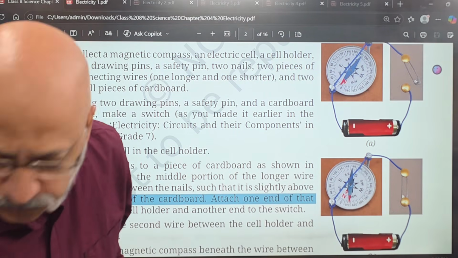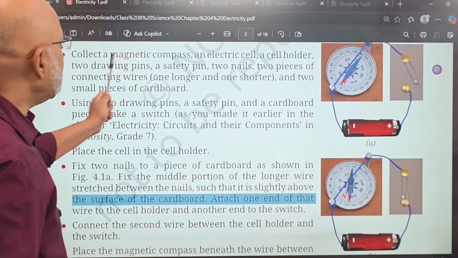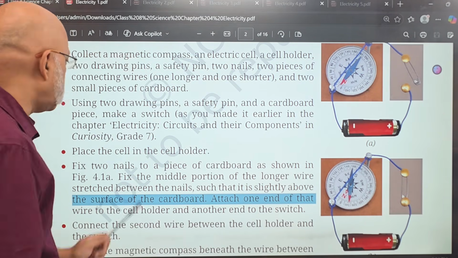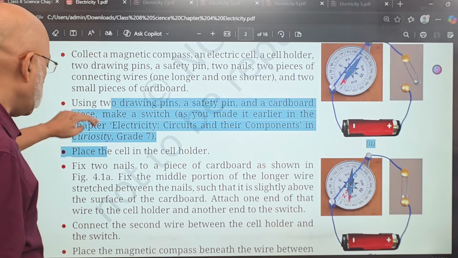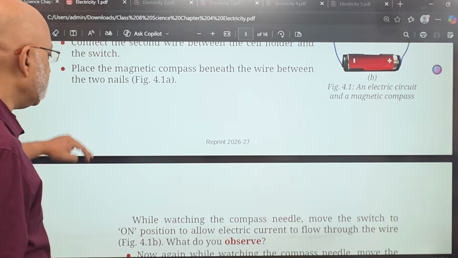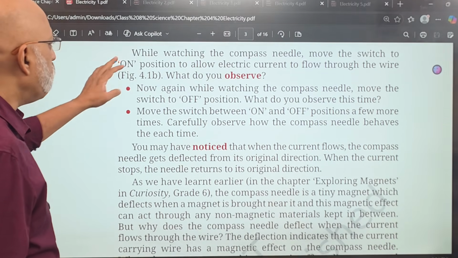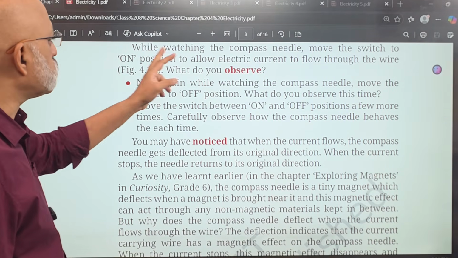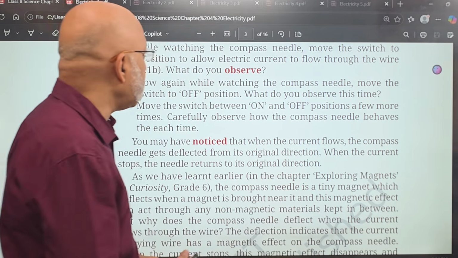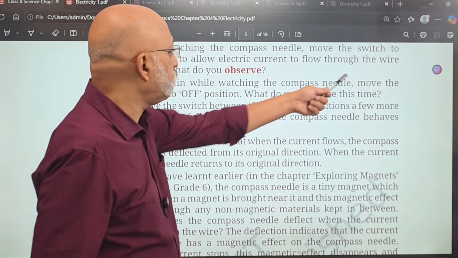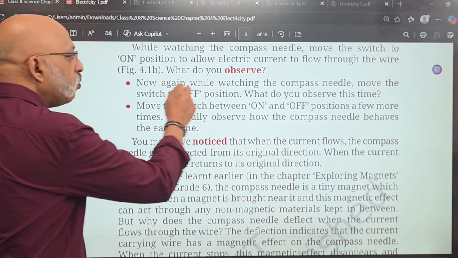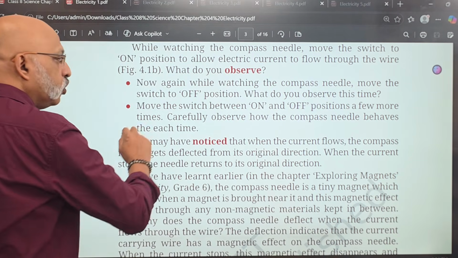Okay, now what happens here is, collect a magnetic compass, an electric cell, a cell holder, two drawing pins. So you make this particular circuit, right? So once you do that, connect this wire, and you have completed the entire thing. Okay, while watching the compass needle, move the switch to the on position. That is, you close the circuit and you switch it on, right, to allow electrical current to flow through the wire. What do you observe is what is asked. Now again, while watching the compass, switch it off. What do you observe this time?